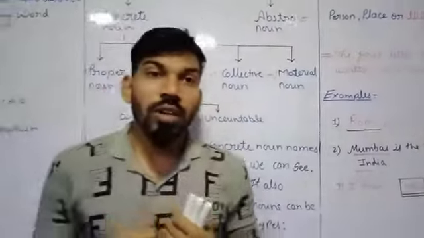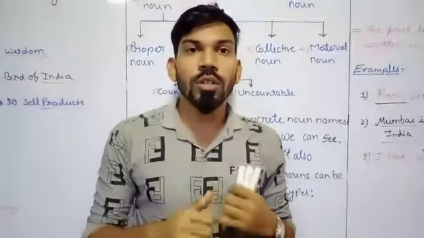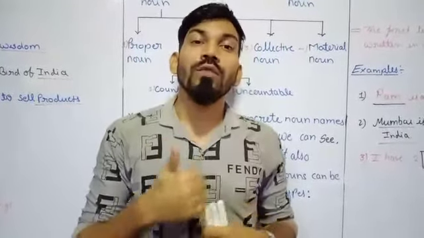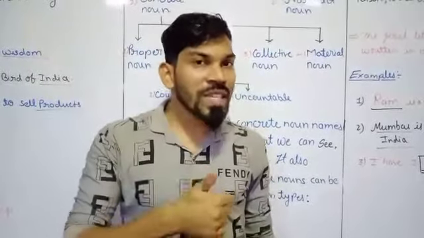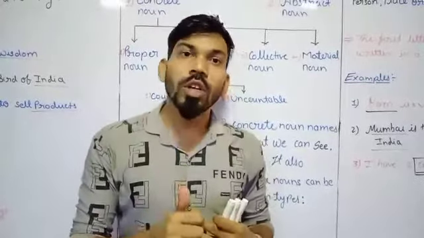So we learned about the proper nouns. First we learned about the concrete noun and the various types of nouns in it, and we started with the proper noun. In the proper noun we come to know that a specific, particular name of a person, place or thing is called a proper noun.